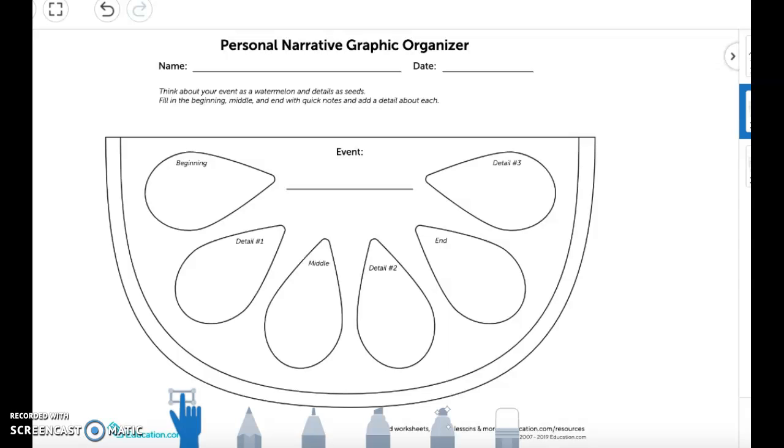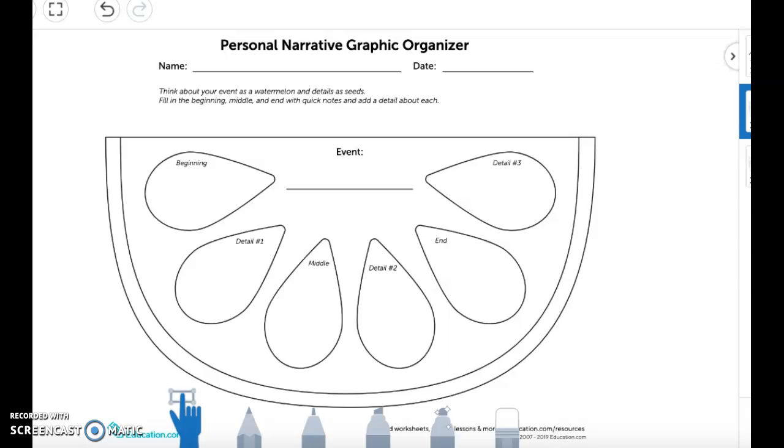And I used this graphic organizer, and I explained to you that a graphic organizer is basically a picture, or it's either a picture or it could be a series of shapes that shows you how to break up your work.